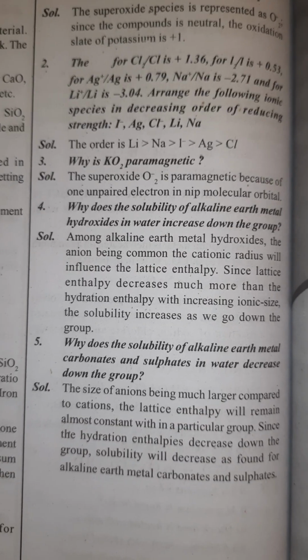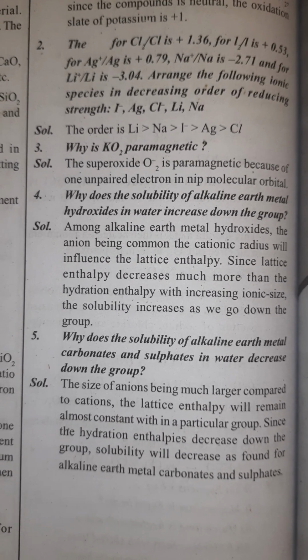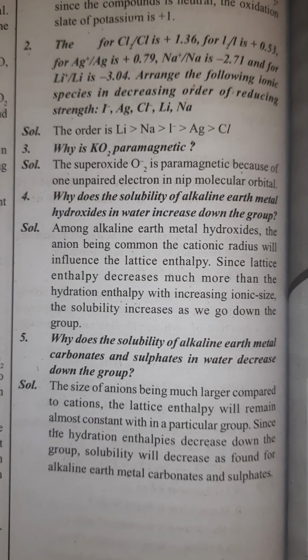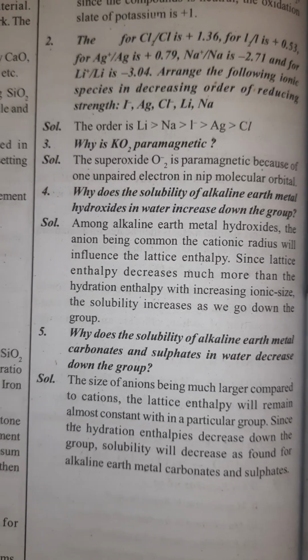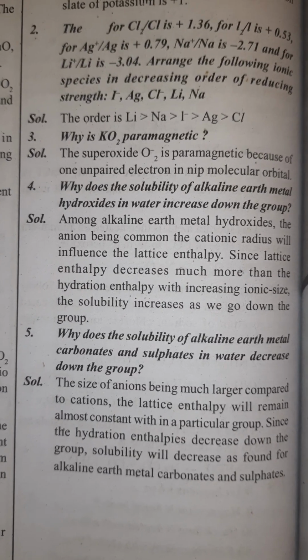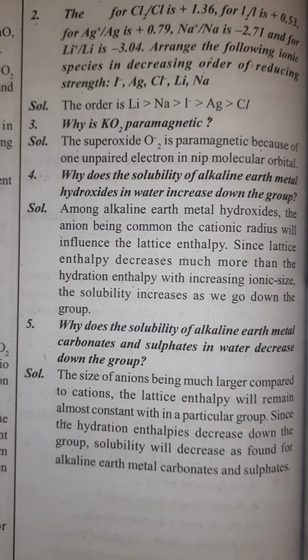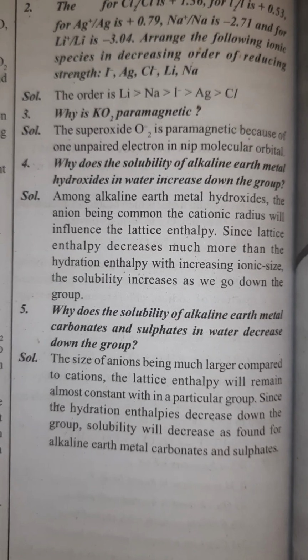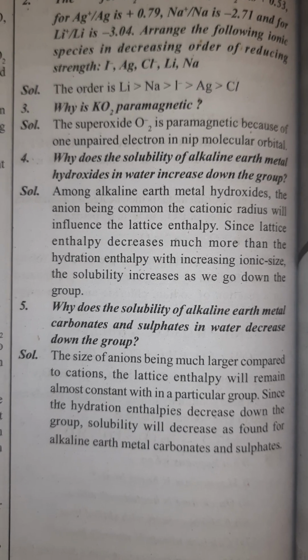Why does the solubility of alkaline earth metal hydroxides in water increase down the group? Among the alkaline earth metal hydroxides, with anion being common, the cation size influences the lattice enthalpy. Since the lattice enthalpy decreases much more than the hydration enthalpy with increase in ionic size, the solubility increases as we go down the group.